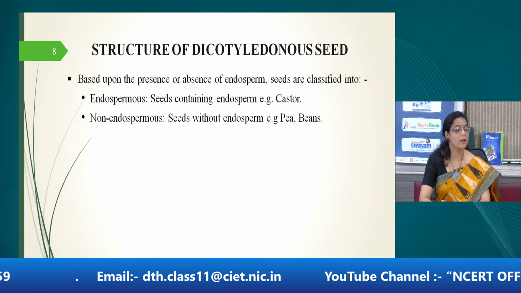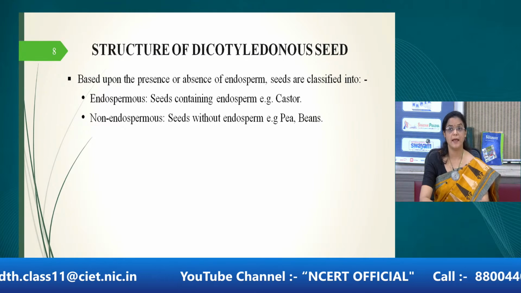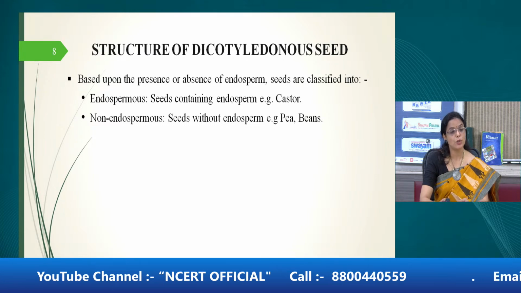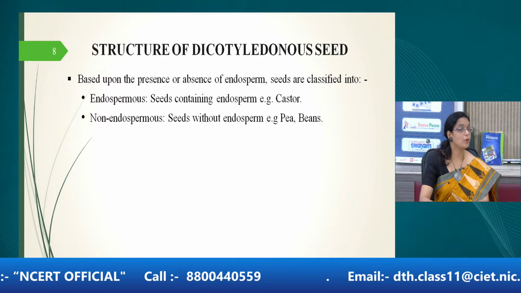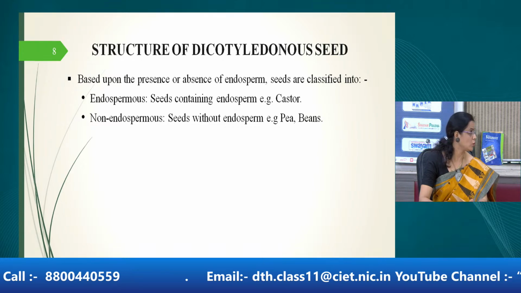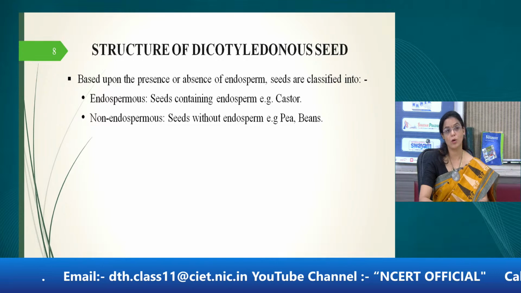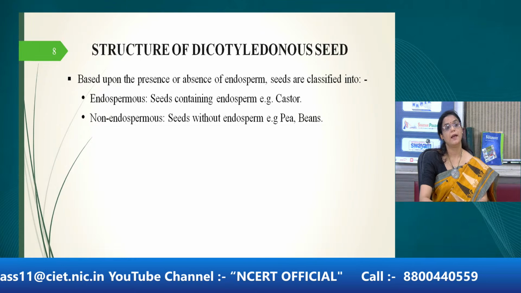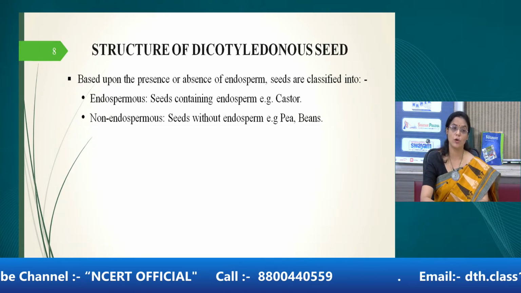So when you derive castor oil, that seed is an endospermous seed. And non-endospermous seeds are the peas and the beans. Usually the seeds like peas and beans are rich in protein, and sometimes they also yield oil, like mustard, which has oily endosperm. So endosperms are very different in their nutritive value and their composition, and depending upon whether a dicot seed has endosperm or not, the plants are classified into endospermous or non-endospermous.